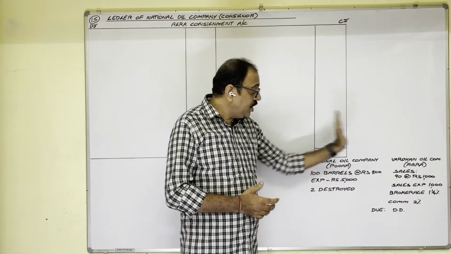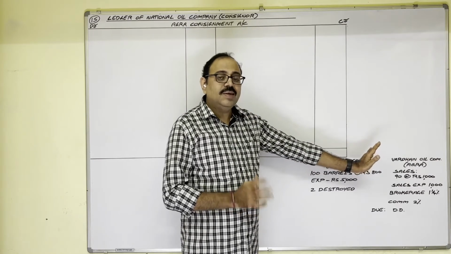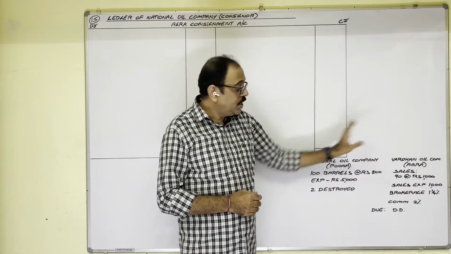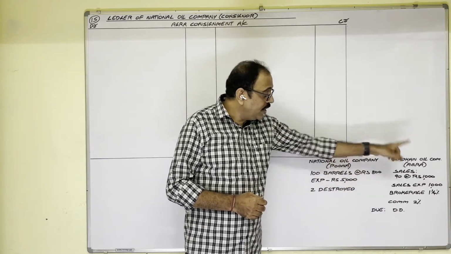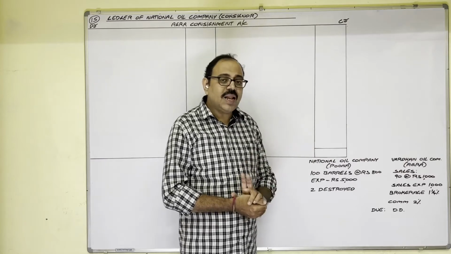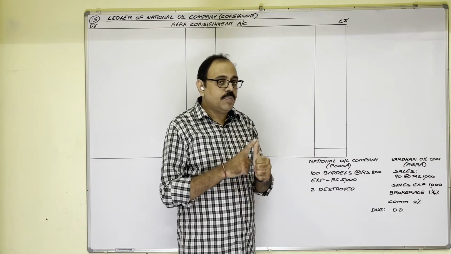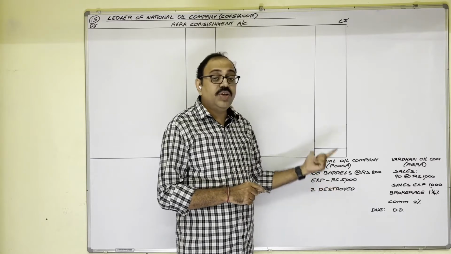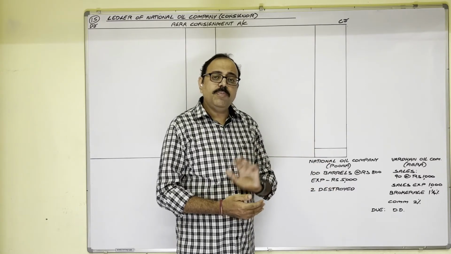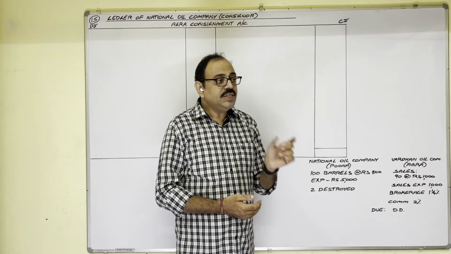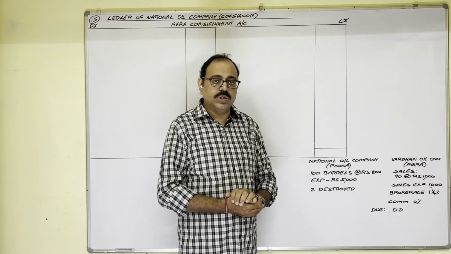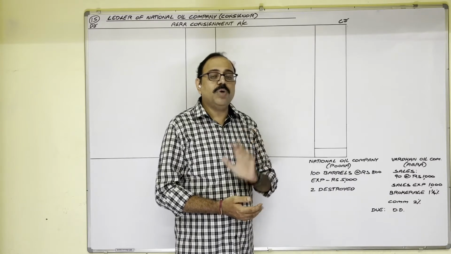While sending the goods on consignment basis, sometimes some quantity of goods may be lost during transit or in consignee's godown. This loss may be of 2 types: normal loss and abnormal loss. In the present problem, he is giving normal loss. So what do you mean by normal loss? If there is any loss of stock due to the inherent nature of goods, that loss is known as normal loss.